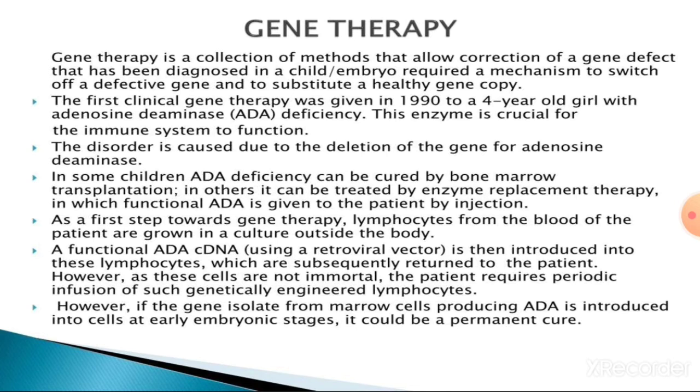However, as these cells are not immortal, the patient requires periodic infusion of such genetically engineered lymphocytes. However, if the gene isolated from the bone marrow cells producing the ADA is introduced into the cell at early embryonic stages, it could be a permanent cure.